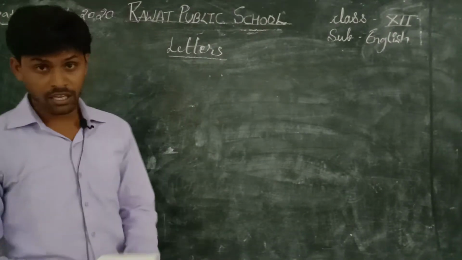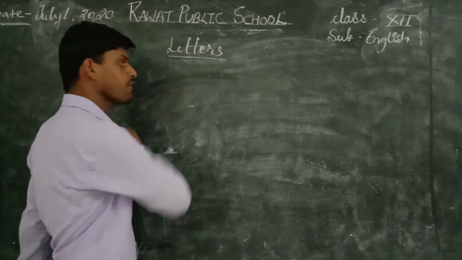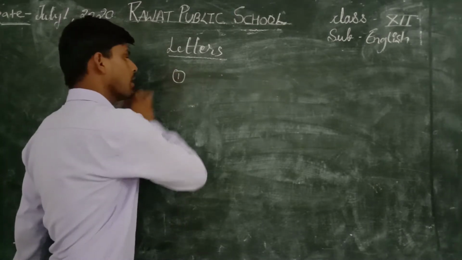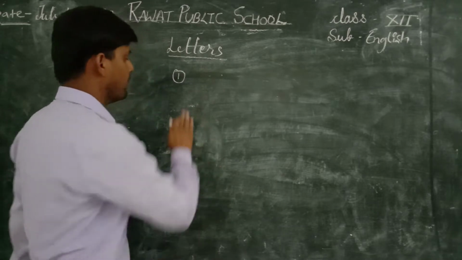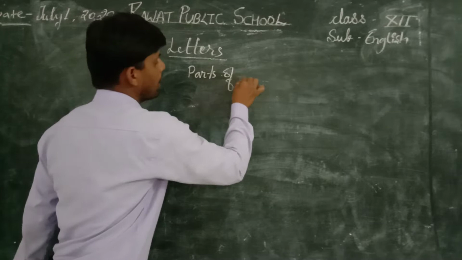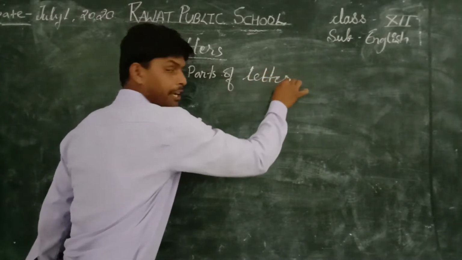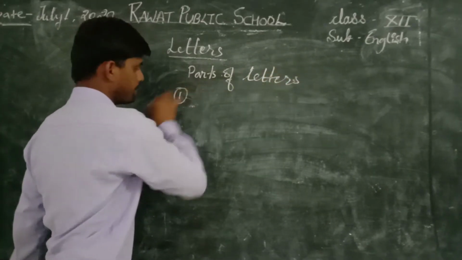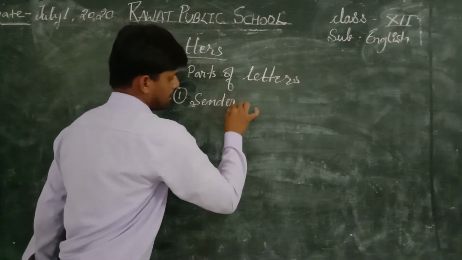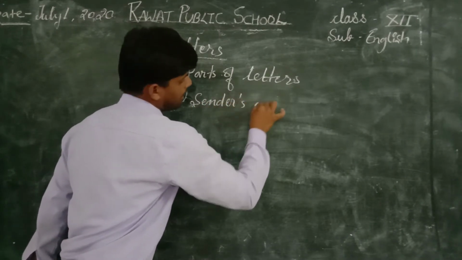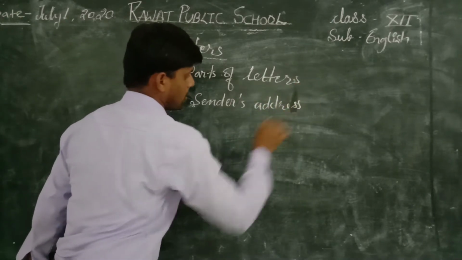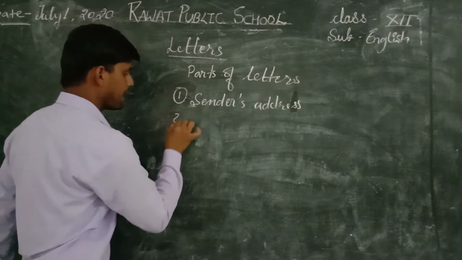Parts of letters. If I talk about the parts of letters, there are 7 parts. First, sender's address.